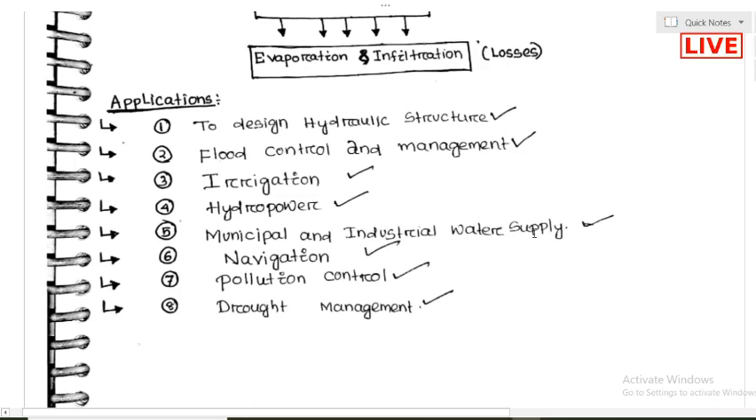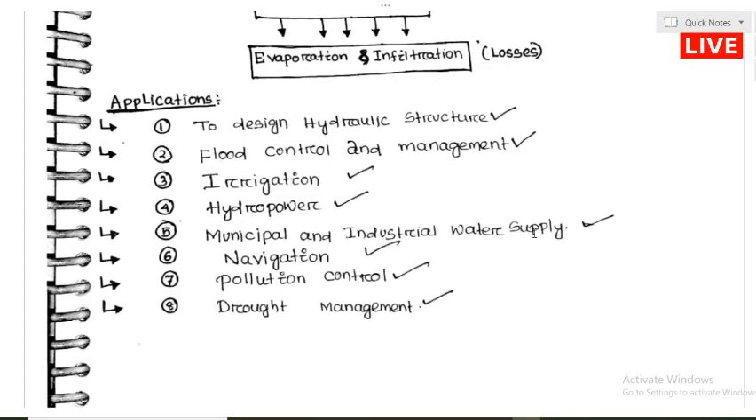What is the application of hydrology? We are dealing with the design of hydraulic structures. When you design any hydraulic structure, like a dam or a bridge, the first input parameter we require is the discharge in the river. Based upon the discharge we calculate the scouring depth. So designing hydraulic structures, and flow control and management, are the applications.